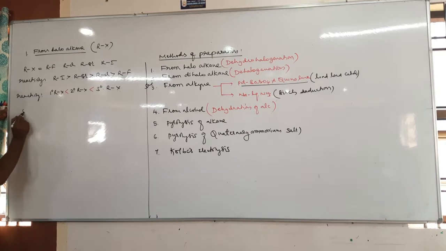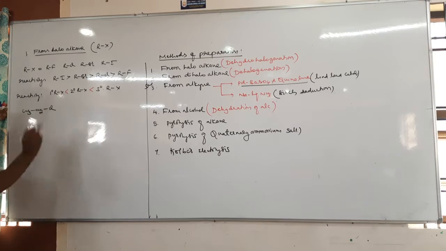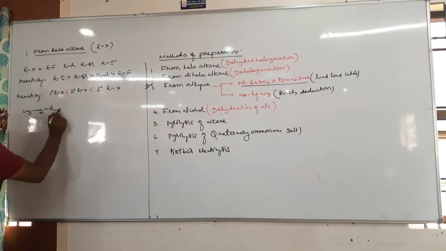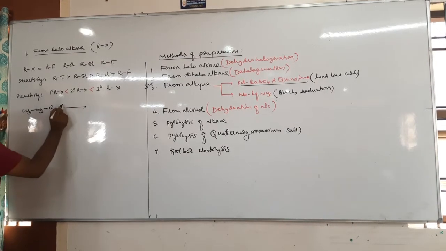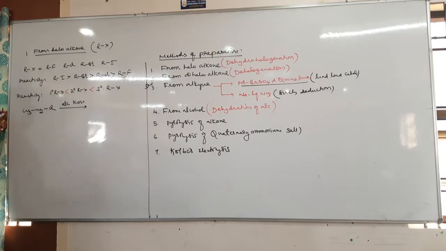Dehydrohalogenation. Let us take an alkane containing halogen. It is a haloalkane, a chloroalkane, right? Then the haloalkane is heated with alcoholic KOH. This alcoholic KOH is a dehydrohalogenating agent.